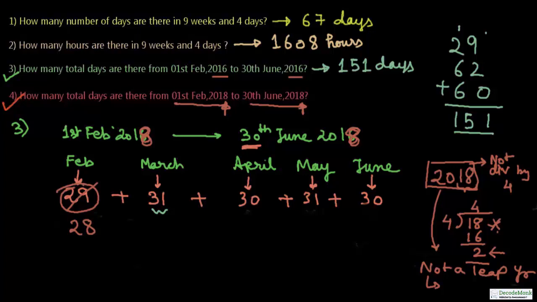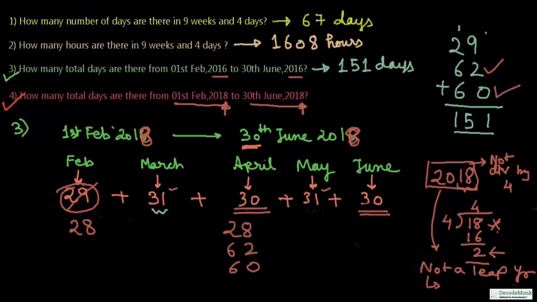Now we need to add all these. This addition we have already done for 2016. Now we have to do it for 2018. So 28 is February. How many 31s? 1 and 2. So 31 into 2 is 62. Same as over here. How many 30s are there? 1 and 2. 30 into 2 is 60.